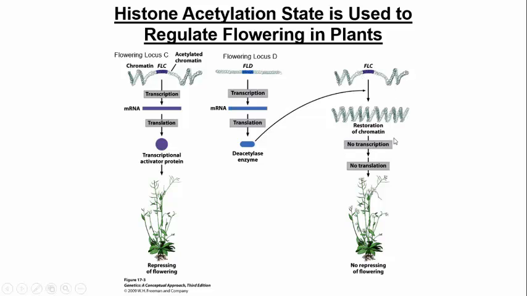So now we don't get transcription, we don't get translation, and we cannot repress flowering. And so now we actually get flowers. And you can imagine that flowering locus D, the stimulus that activates that, is actually changes in temperature and changes in light, as we get warmer temperatures and lengthier days in the springtime.